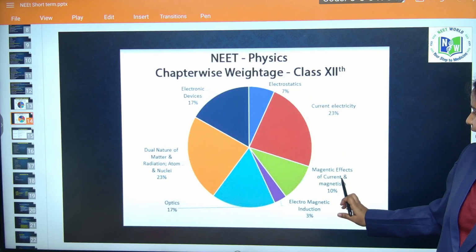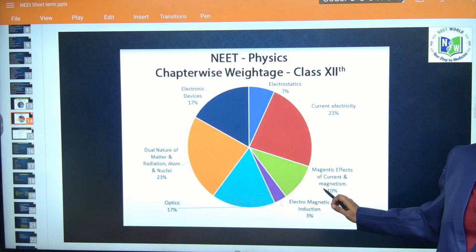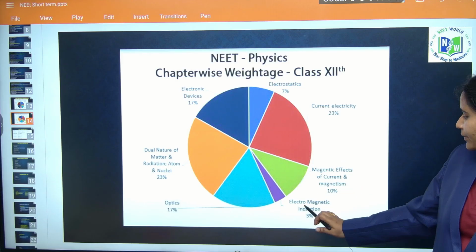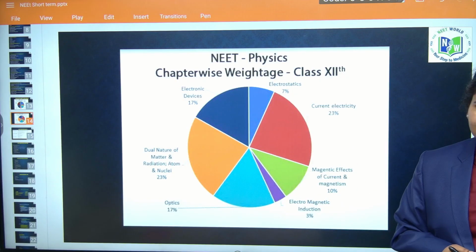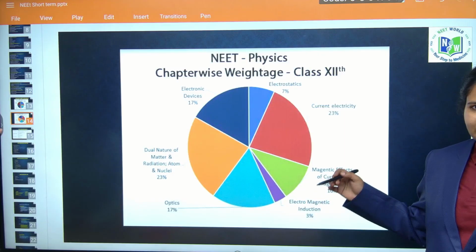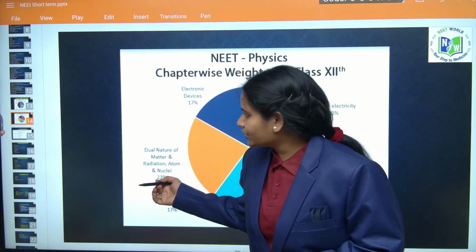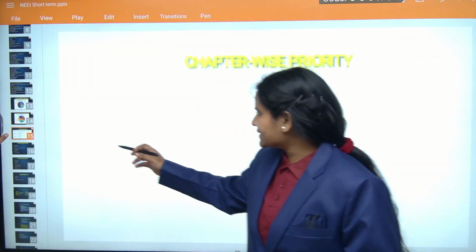Magnetic effects of currents and magnetism you are getting syllabus covering only 10%. From electromagnetic you are covering only 3% syllabus. So students, you keep this in mind before going to prepare for your NEET exam.